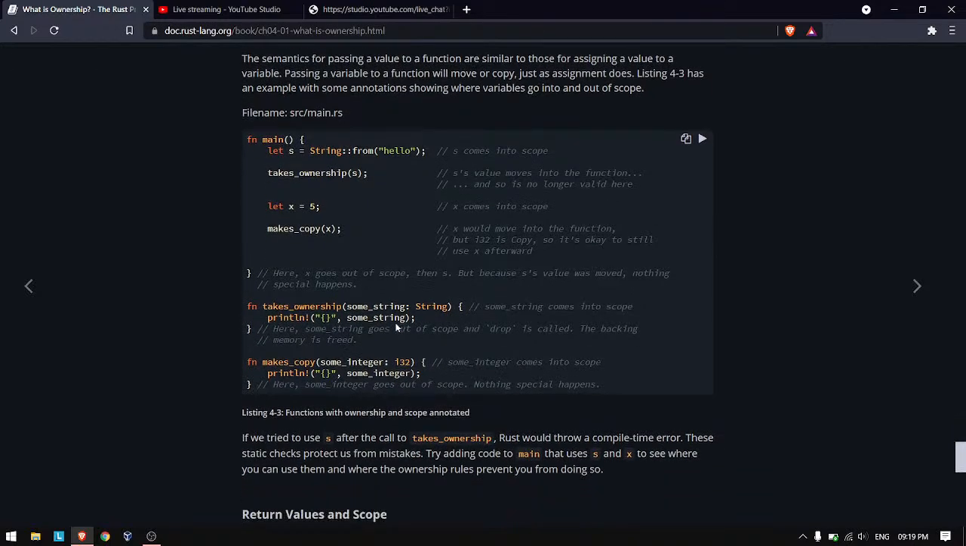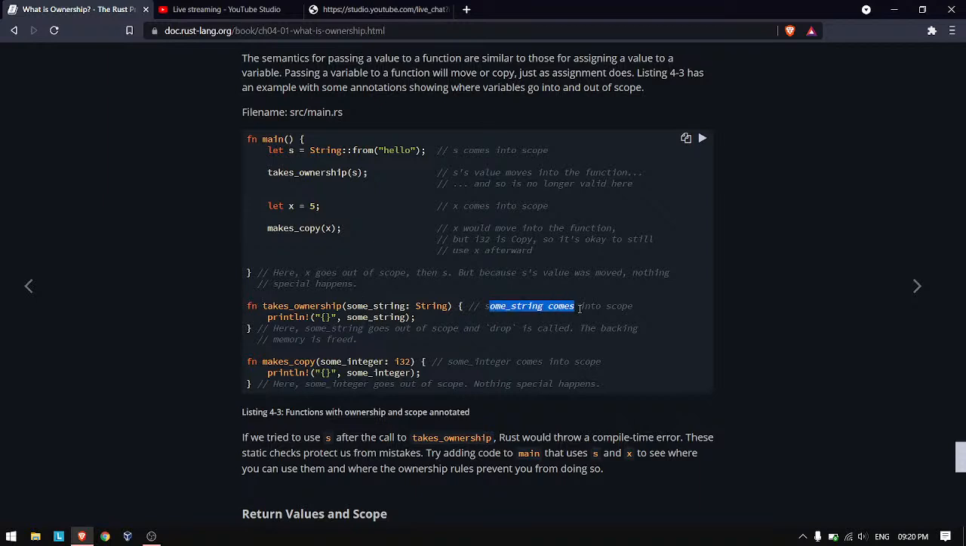So let's take a look at this code. What we are doing is this: we are declaring a variable called s, which is a string, and then we are calling the function take_ownership. So when we call this function, we are passing the ownership of s with it to this function take_ownership.